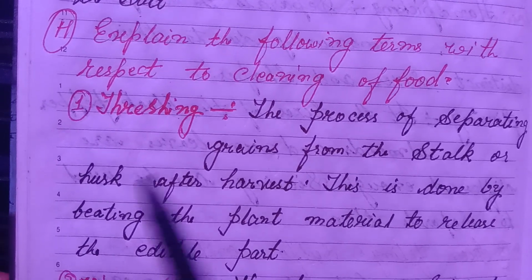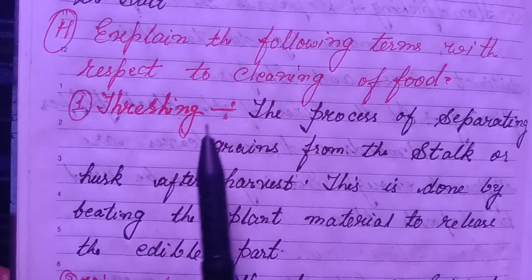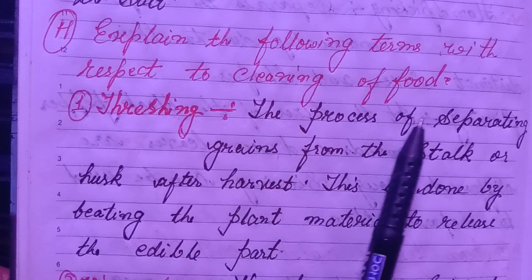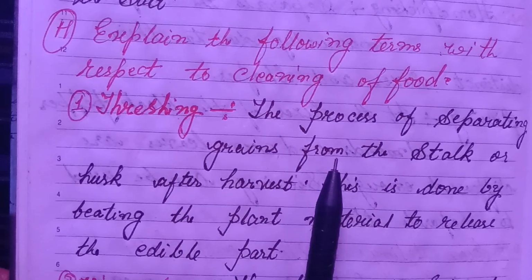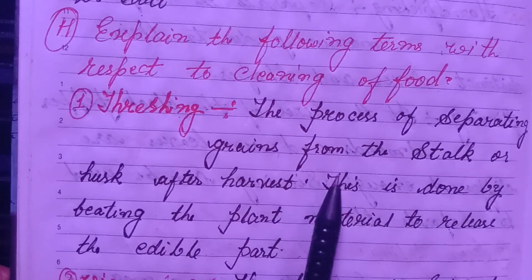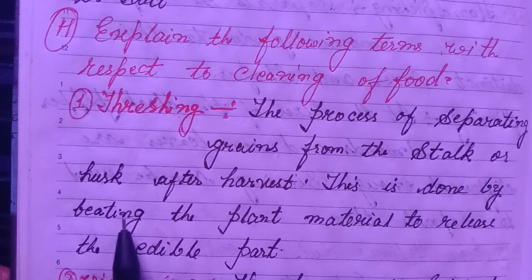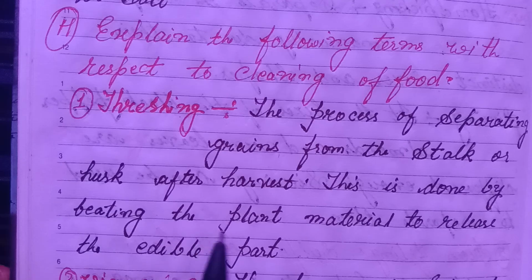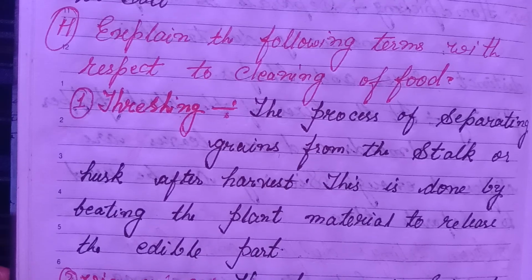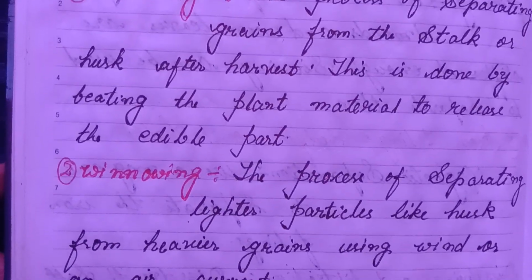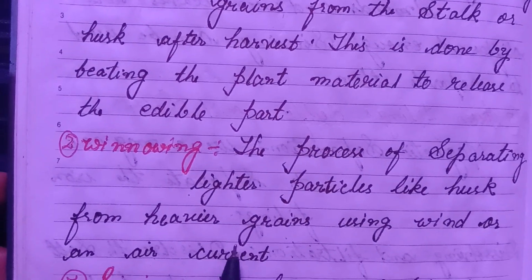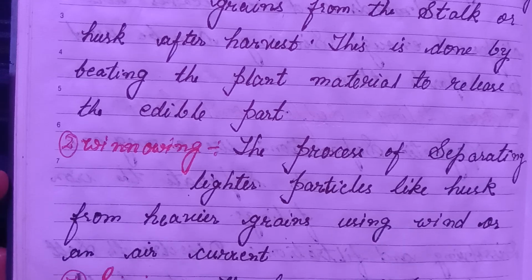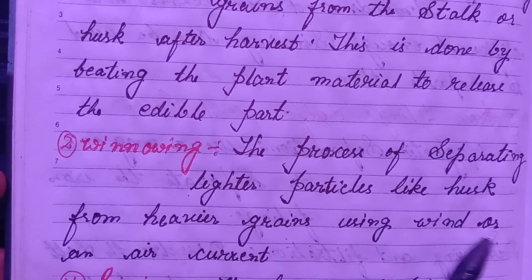H. Explain the following terms with respect to cleaning of food. Threshing. The process of separating grains from the stalk or husk. After harvest, this is done by beating the plant material to release the edible part. Winnowing. The process of separating lighter particles like husk from heavier grains using wind or